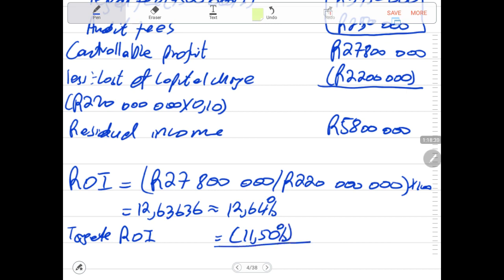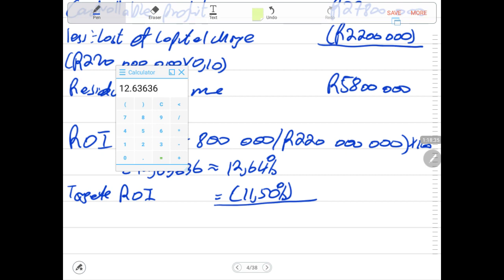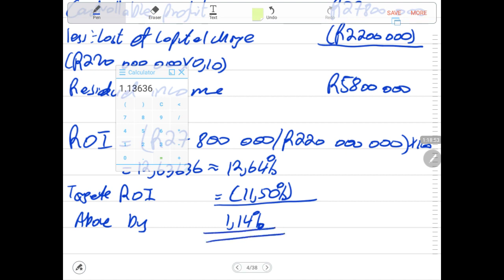Now we can see in this case that the divisional manager has performed above the target by 1.14%. So the divisional manager, in conclusion, will qualify for the bonus required.